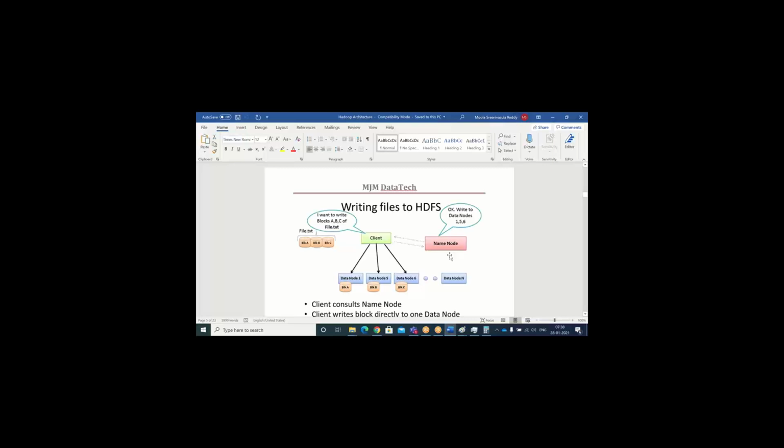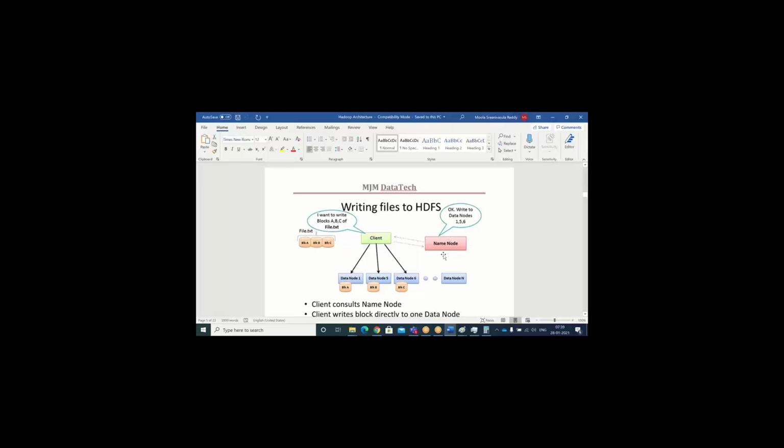For what purpose? Next time, once you store the data, you need to process it, right? Once you save the data into a database, after that, as per the business logic, you might need to retrieve that data back, right? At that time, through the client, you request the name node: Boss name node, I have already saved my data, so give me my data back, through the read operation.